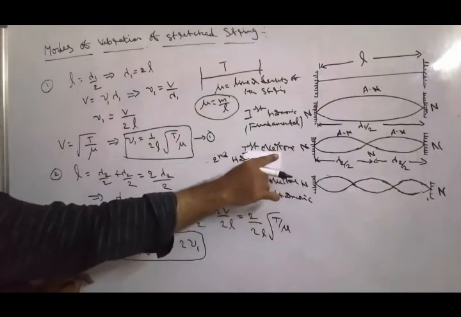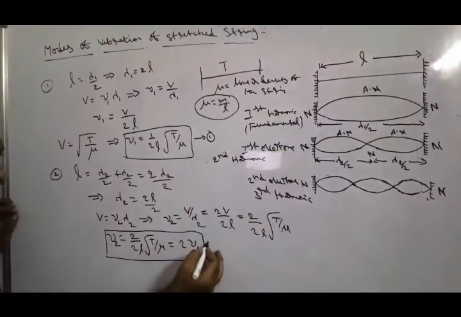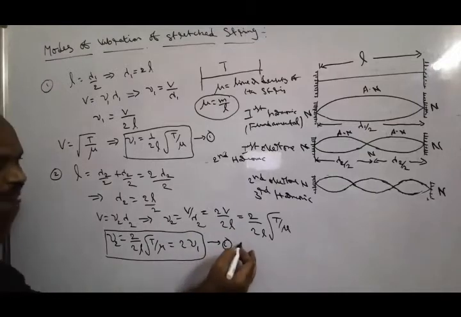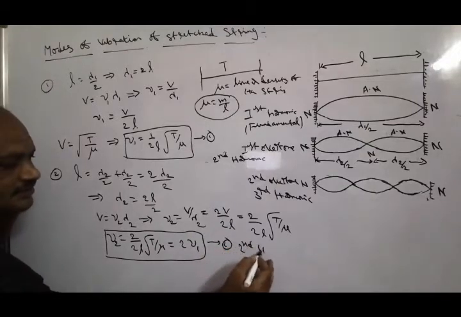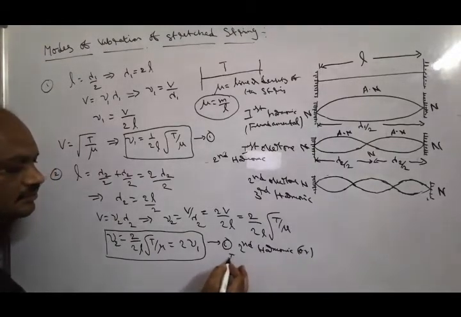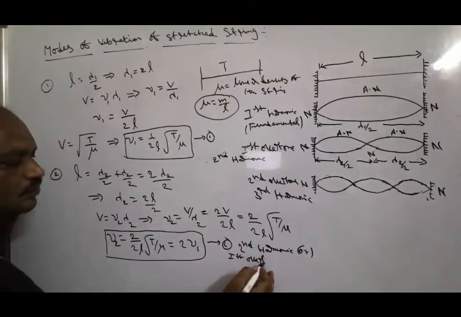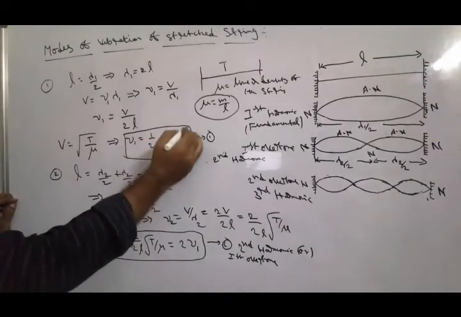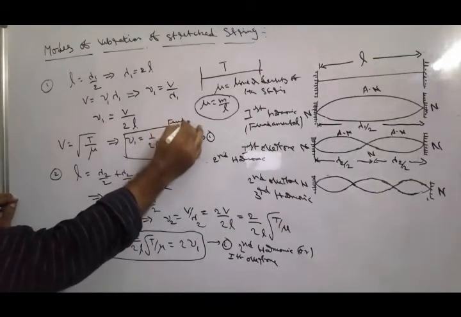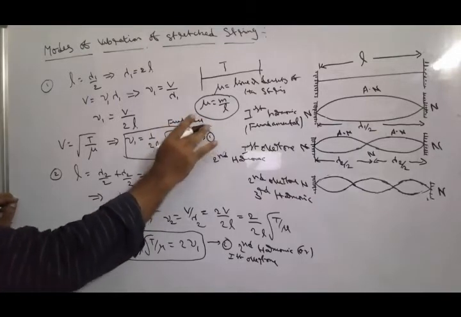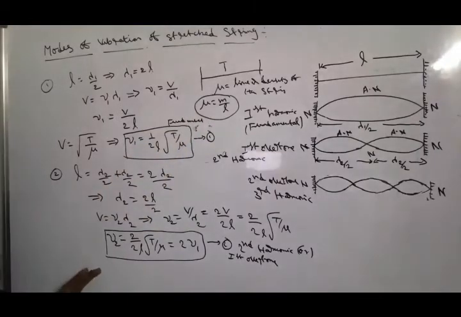So this is the second harmonic frequency, where two loops are formed, or first overtone frequency. This frequency is taken as the second harmonic frequency or first overtone frequency. This is the equation 1 reference: fundamental or first harmonic.